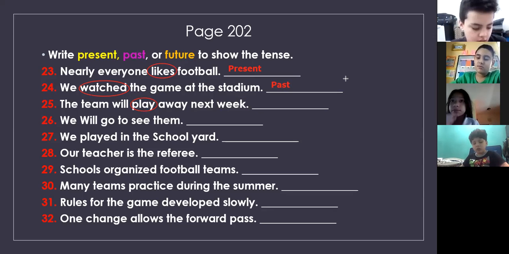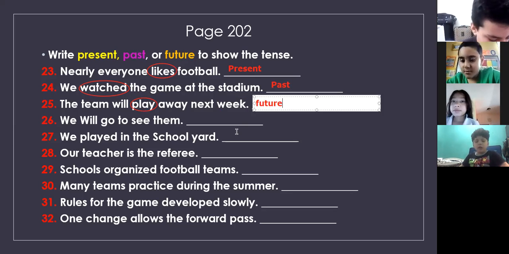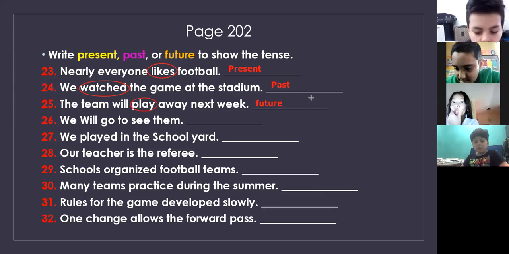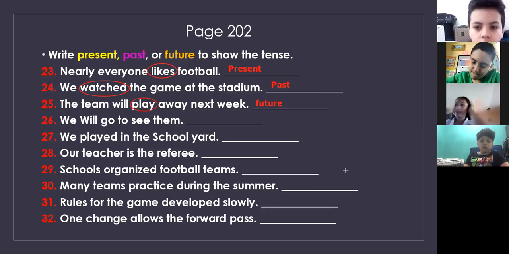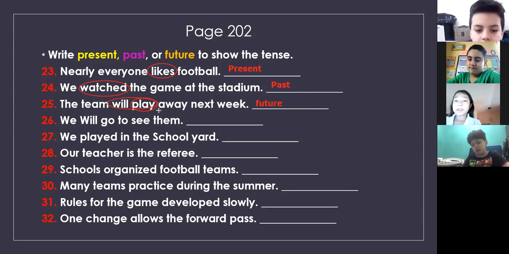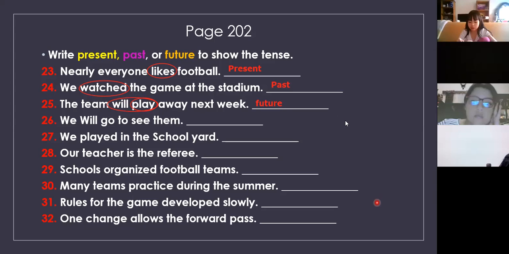Future. It's future. How do you know that it's in future? You know, Camila? Because it's will. Yeah, that's right. You see here it says will play. We have the helping verb will. It's before the main verb. So we know that it's future. Excellent, Camila.